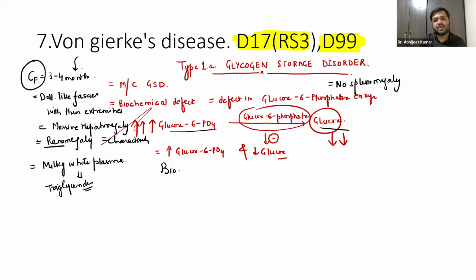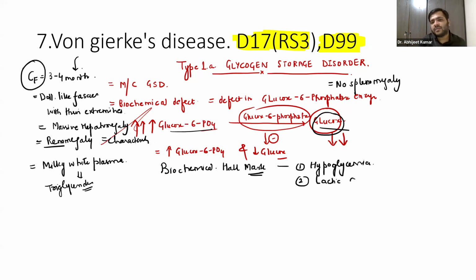What is the biochemical hallmark? You already know, guys, if there are decreased levels of glucose, it will lead to hypoglycemia. We will have lactic acidosis.